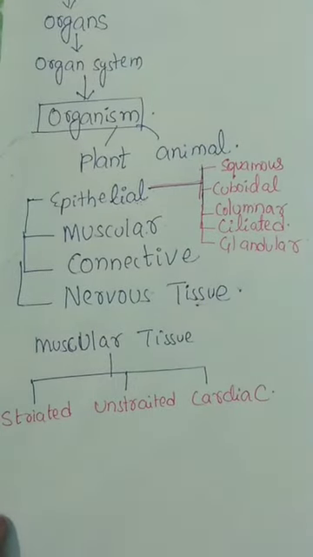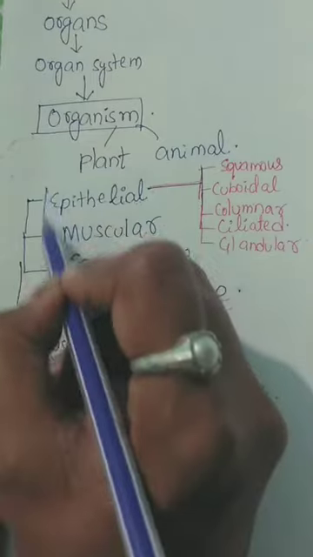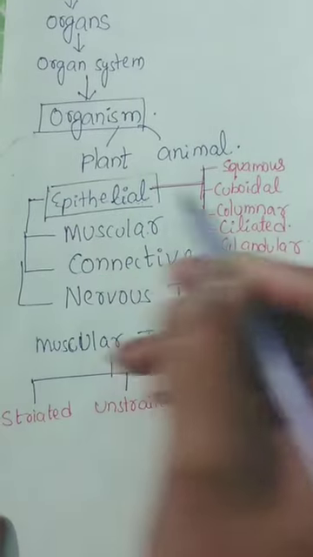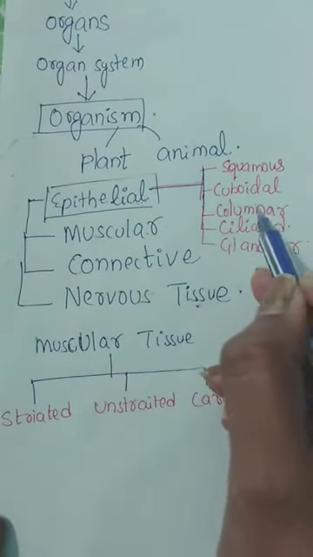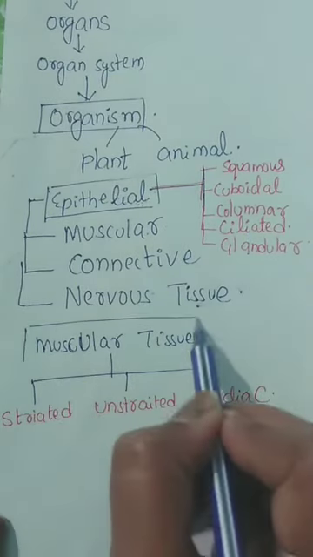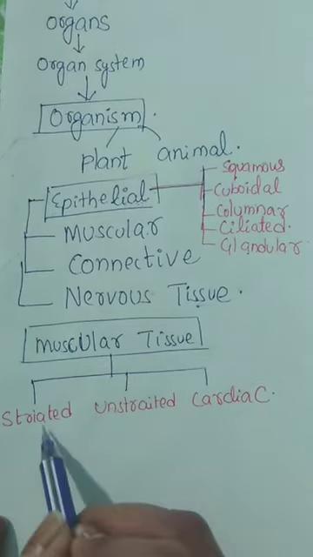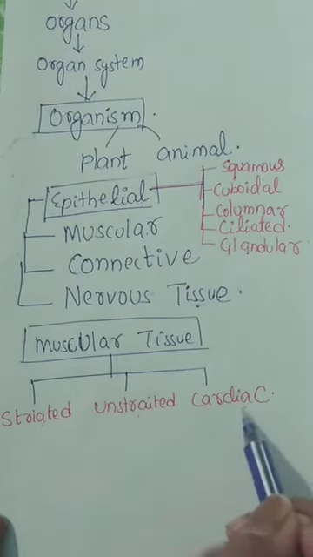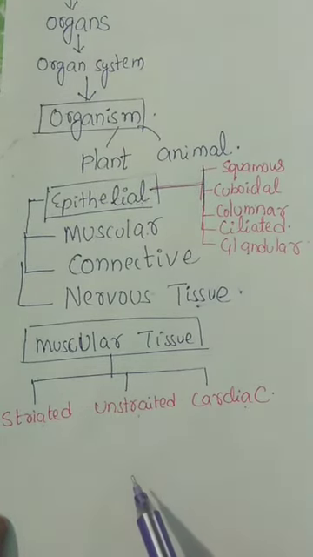So, epithelial tissue is divided into squamous, cuboidal, columnar, ciliated, glandular. Muscular tissue is divided into striated, unstriated, cardiac.